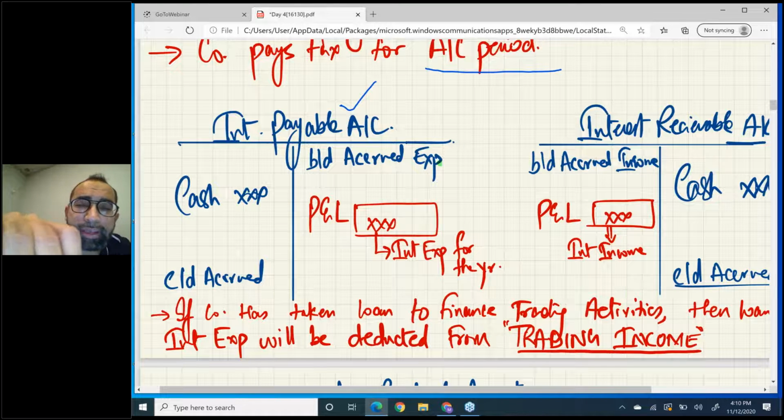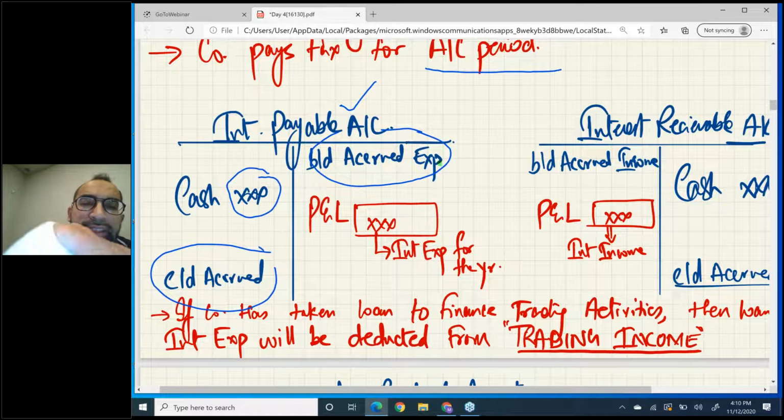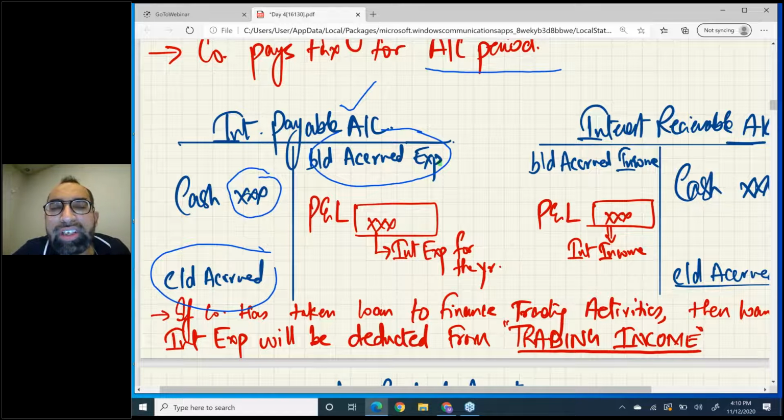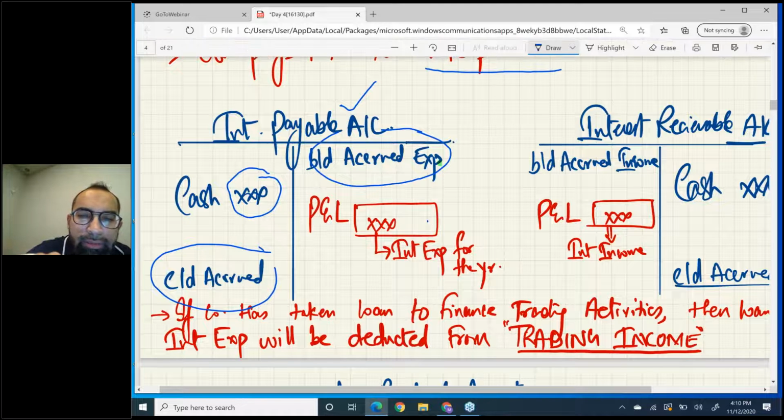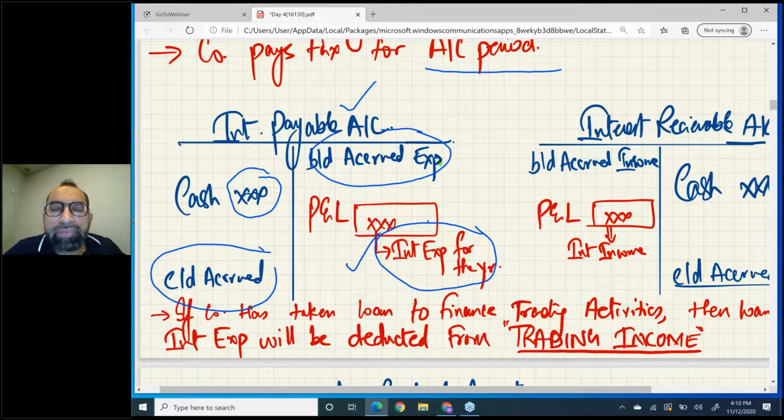And in the exam they will give you the opening accrued expense, the closing accrued expense (closing liability), and the actual interest paid during the year. These three things are given. You need to fix these three things in the account, and automatically you will get this red thing, the interest expense for the year. Automatically you will get this balancing figure. So simply keep this account in your mind. I've already sent you these slides. Opening accrued, this is the opening accrued expense, this is closing, this is cash payments made, and you will get the P&L figure.